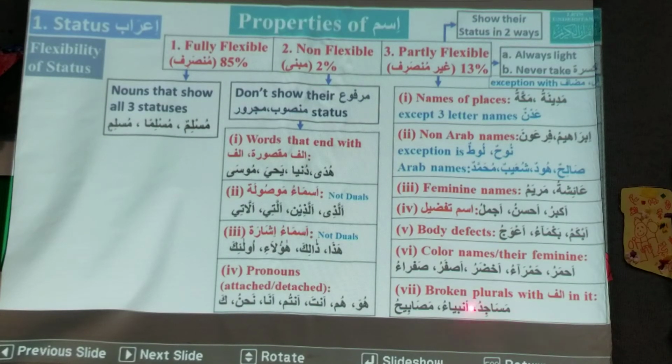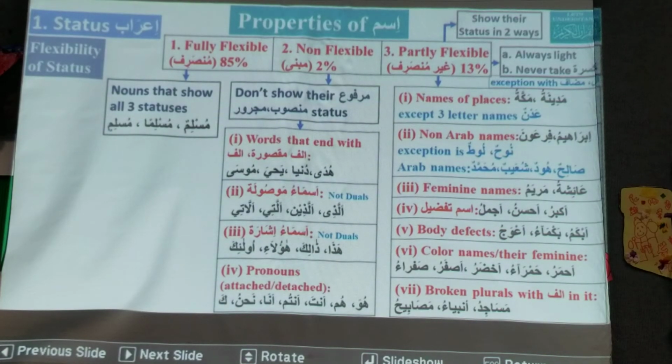Masjid has a broken plural of masajid. So it is partly flexible. Masajidu. Similarly, the broken plural of nabi is anbiya. So this is also partly flexible. And masabi is lamps. So this is also a broken plural. So these are the 7 different types of partly flexible nouns.